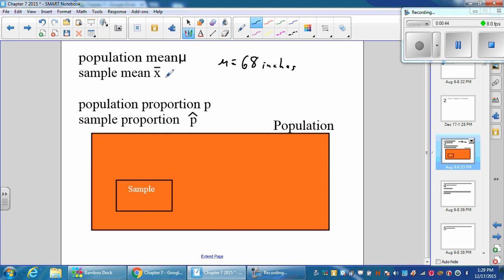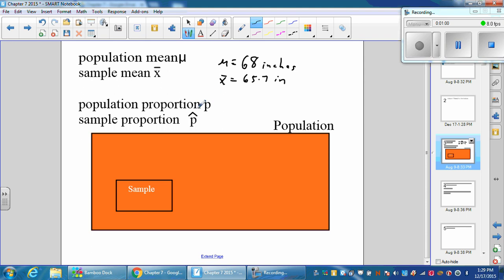So what we would usually do is take a sample. I might take a sample of 30 people and their mean is 65.7 inches, something like that. So the sample mean is just from a small group.